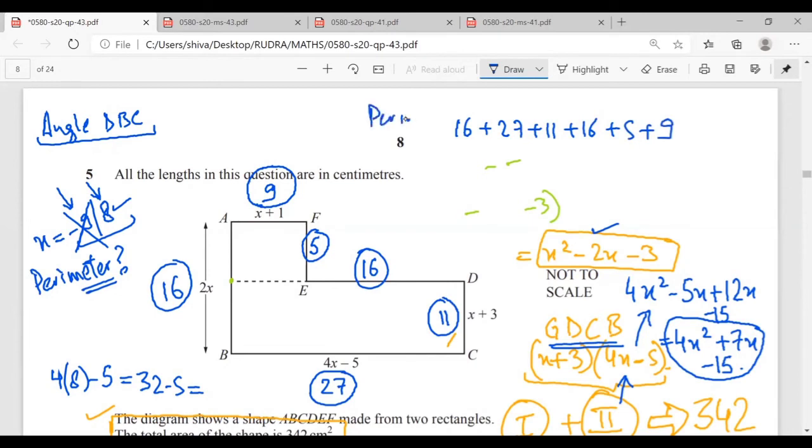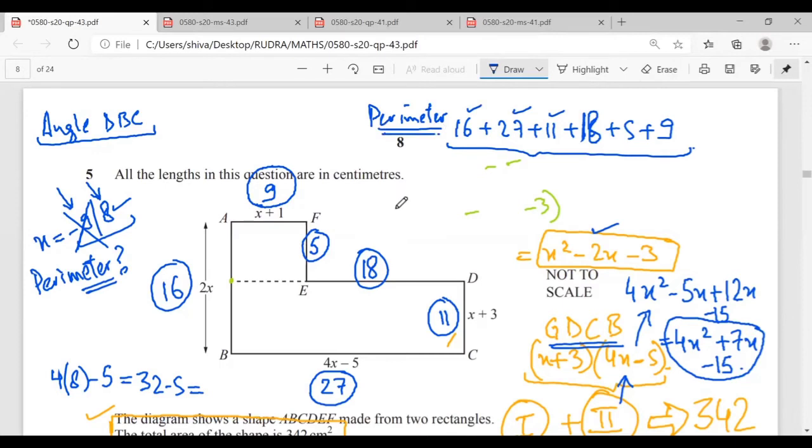Mr. Rudra, is there a doubt? ED will be 18. I'm sorry. ED, 27 minus 9 would be 18. Yes, sir, you are right. So this will be 18. So it will be 16 plus 27 plus 11 plus 18 plus 5 plus 9. So this will be the answer.